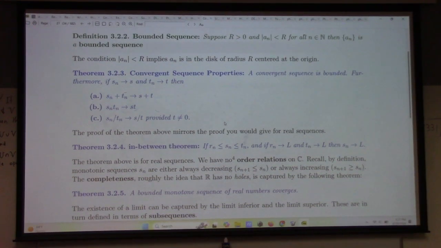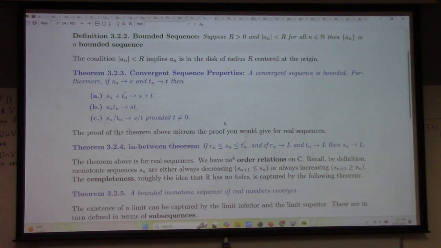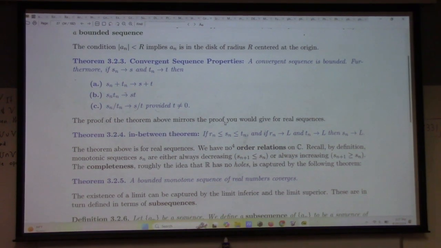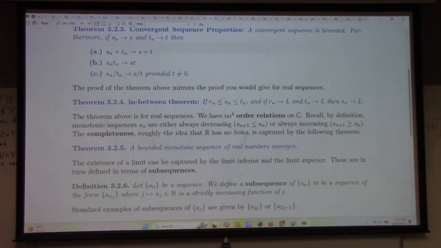There is no squeeze theorem for complex sequences because we don't have any way of ordering complex numbers. Like, is 1 less than i? Is i less than 1? It's a trick question. You can't order the complex numbers in this way. That's one of the big differences between the real numbers and the complex numbers. Any two real numbers, either one is greater than the other or the other is greater than the one, or they're equal. There's this trichotomy. It's not the case for the complexes. There's no way to do that.